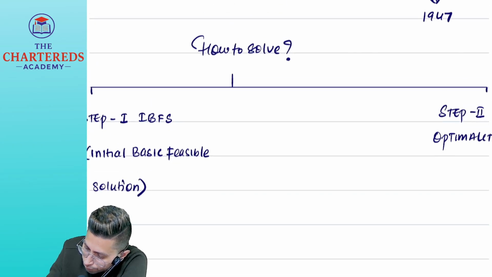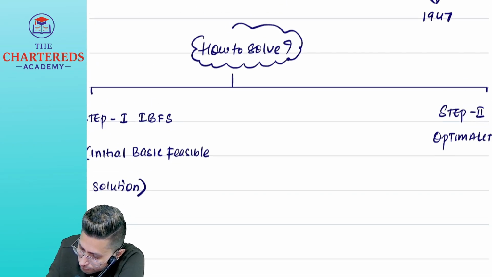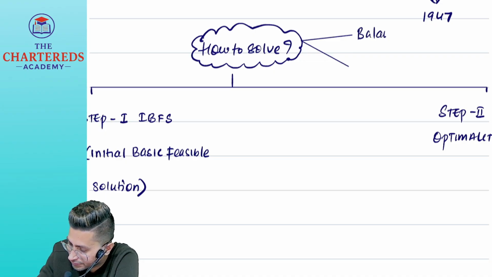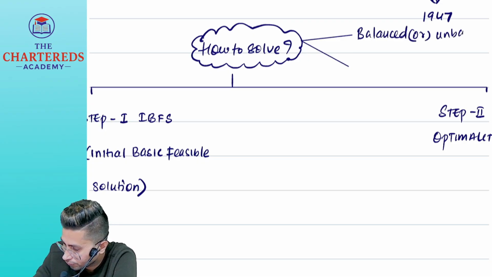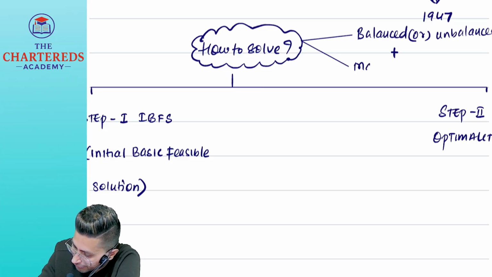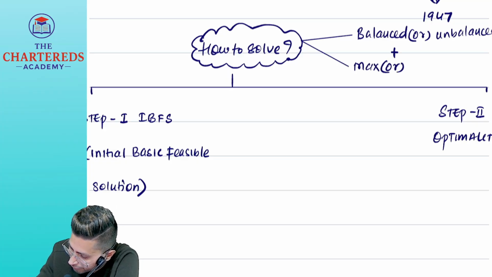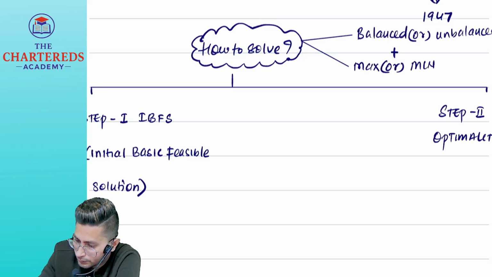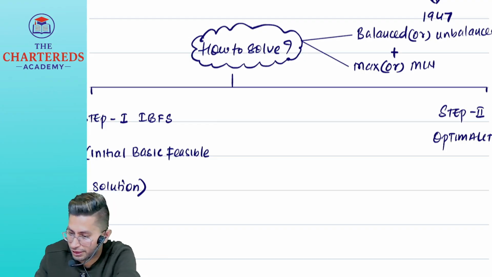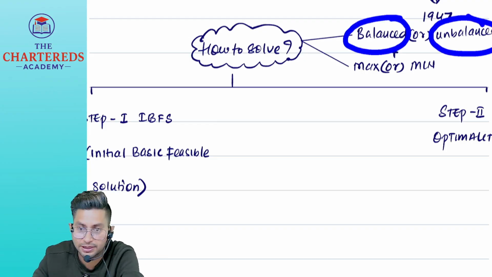But before solving, two things you check. Whether it is balanced or unbalanced, and also whether it is maximization or minimization. Whenever any question is given on transportation, before starting anything, check whether it is balanced or unbalanced.